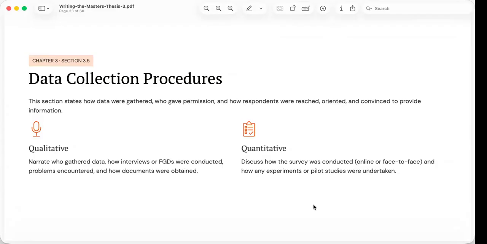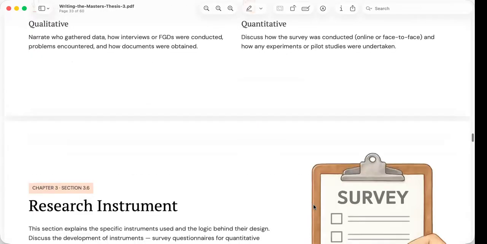In quantitative research, researchers describe how questionnaires were distributed, whether surveys were conducted online or face-to-face, and whether pilot testing or experiments were performed. The key principle is reproducibility. Another researcher should be able to read your procedures and understand exactly how your data were gathered. The clearer your procedures, the more credible your methodology becomes.